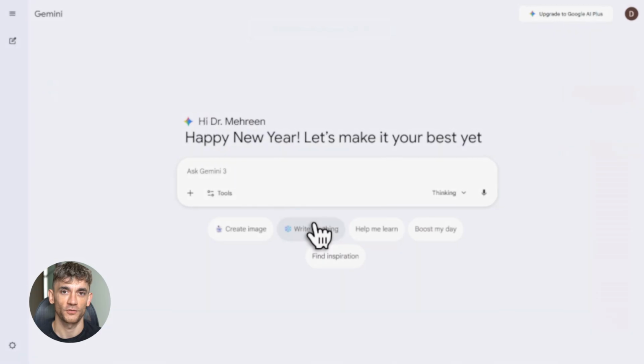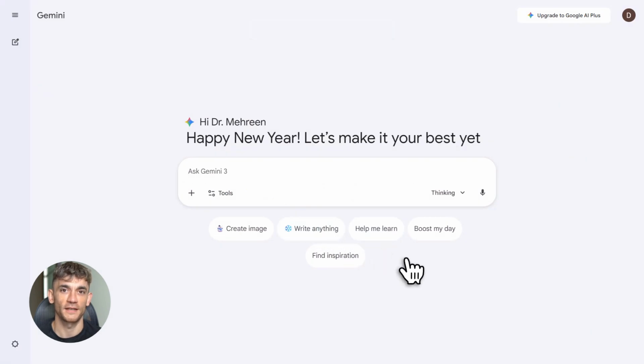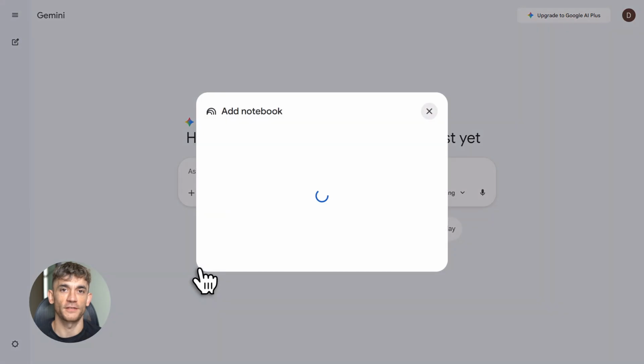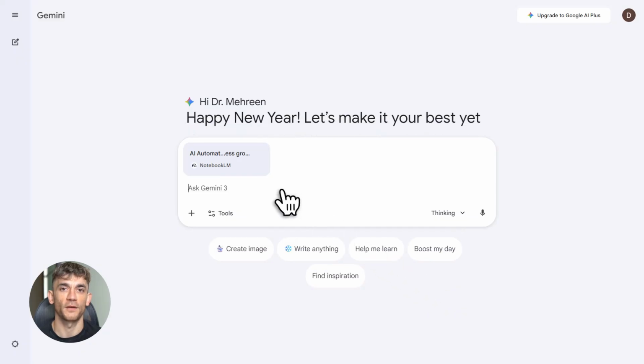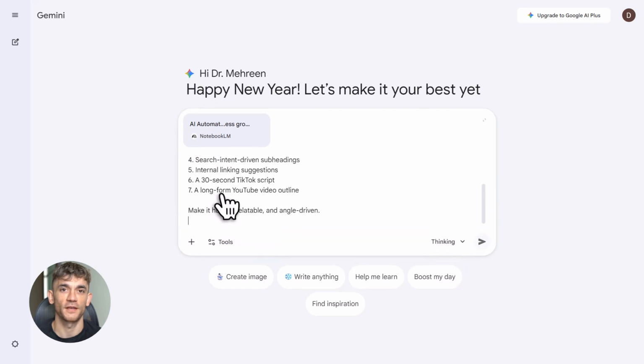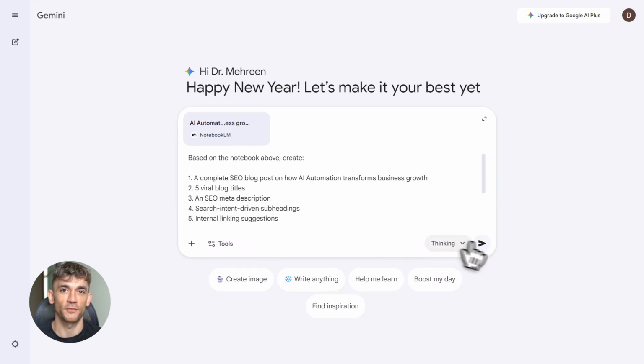Now you've got your notebook from NotebookLM. Copy the whole thing and head over to Gemini. Make sure you're using Gemini Pro or Advanced for the best results. Paste the notebook and use this prompt. Based on the notebook above, create a complete SEO blog post about how AI automation transforms business growth for communities like the AI Profit Boardroom.